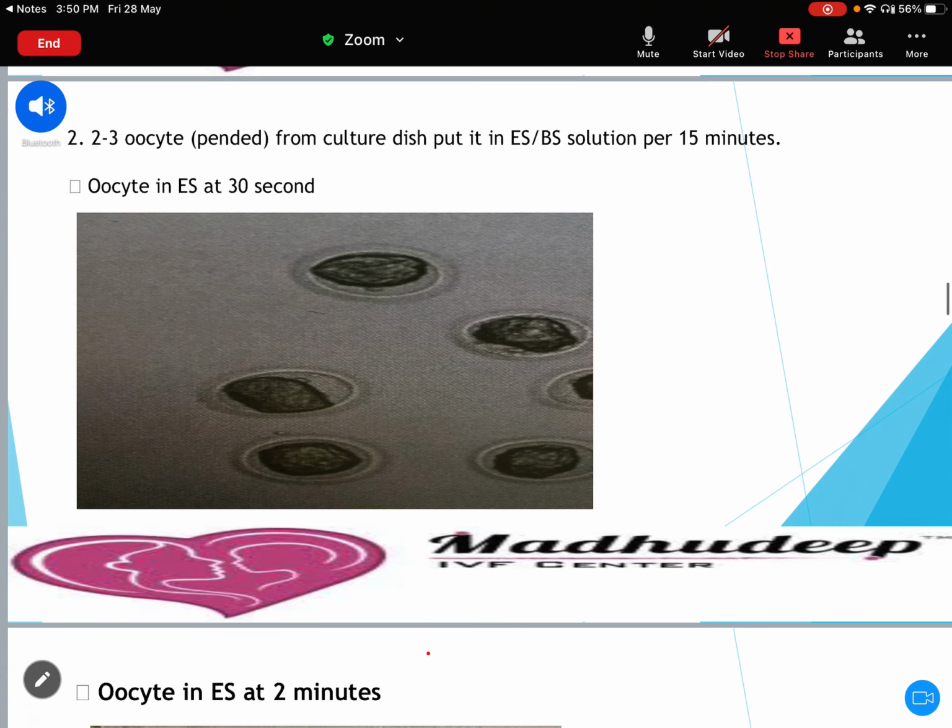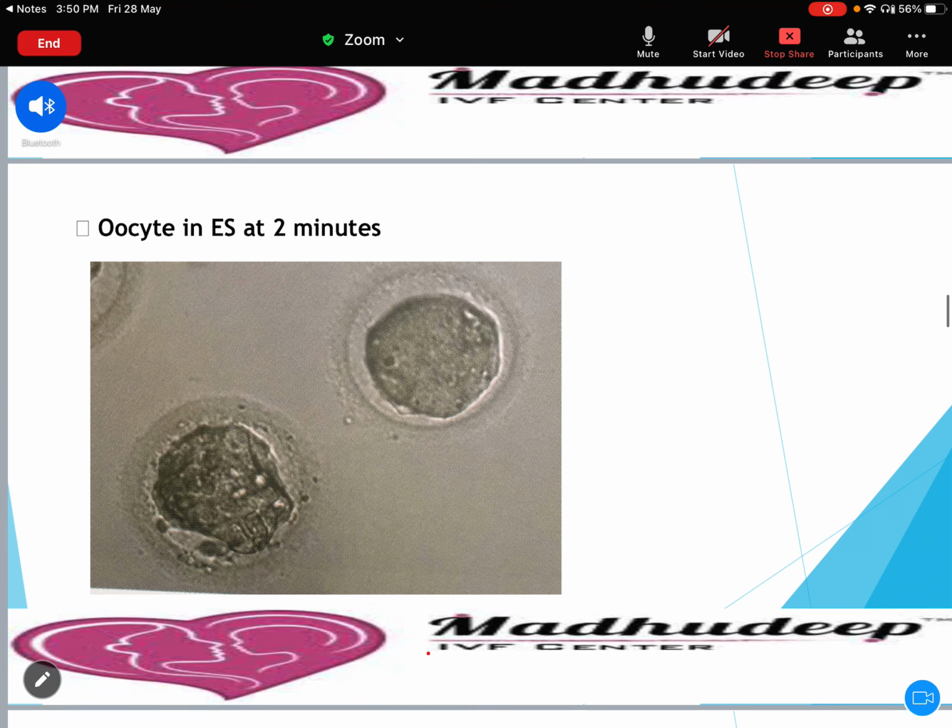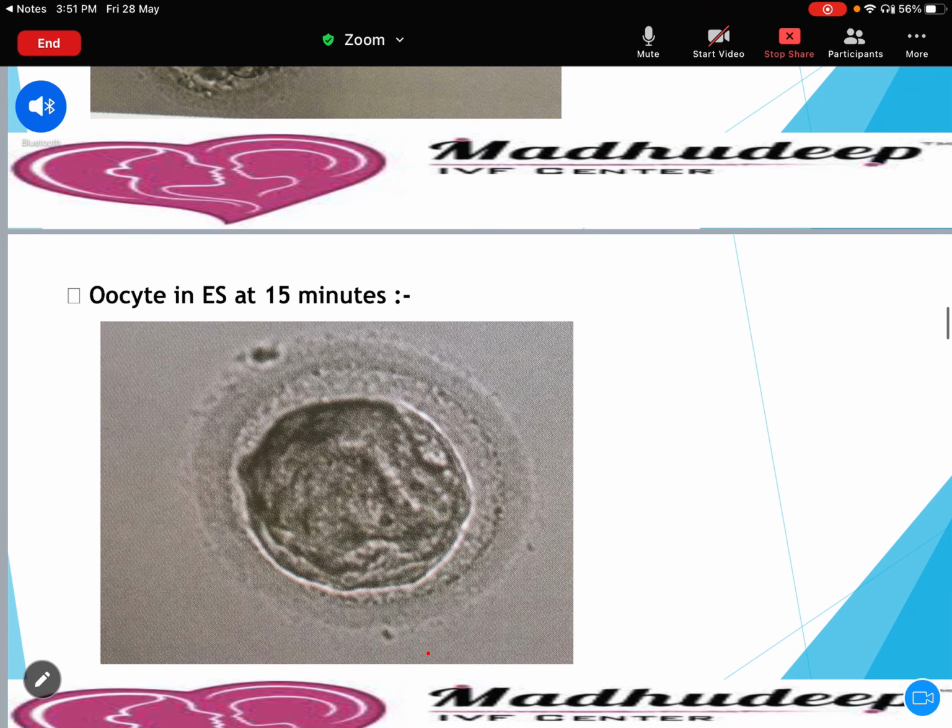Okay, immediately when you put the oocyte or the embryos in the solution, you will see the changes. You can see the oocyte in the ES at 30 seconds. They usually get shrunk. Then at 2 minutes, they immediately shrink, then gradually the water is removed from the cell. Then gradually they start gaining their normal shape again. Oocyte at 15 minutes, usually you will get this kind of picture.